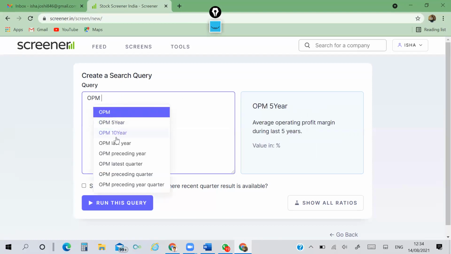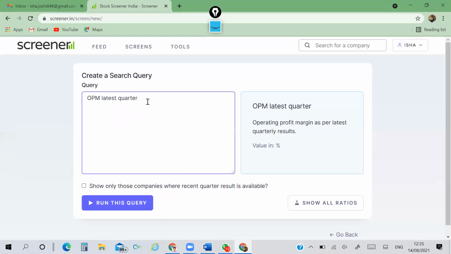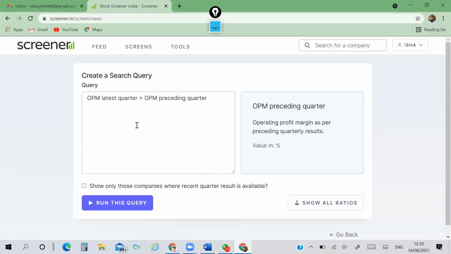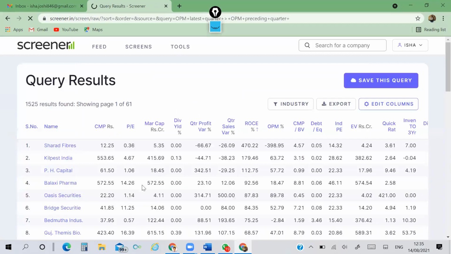See here, these are the options available: OPM 5 years, OPM 10 years, OPM last year, OPM preceding year, OPM last quarter, OPM preceding quarter. Suppose I want to choose the companies where OPM of last quarter is greater than OPM of preceding quarter. If I write this in the query and run it, I can get the result.